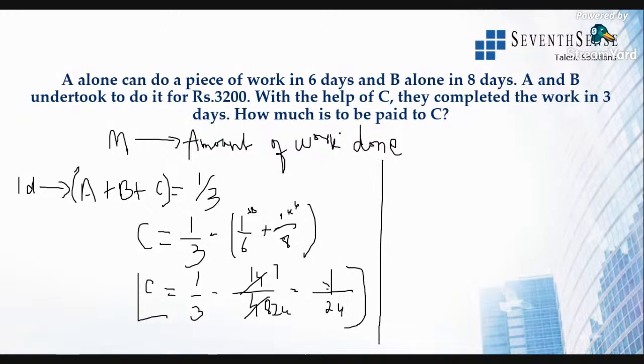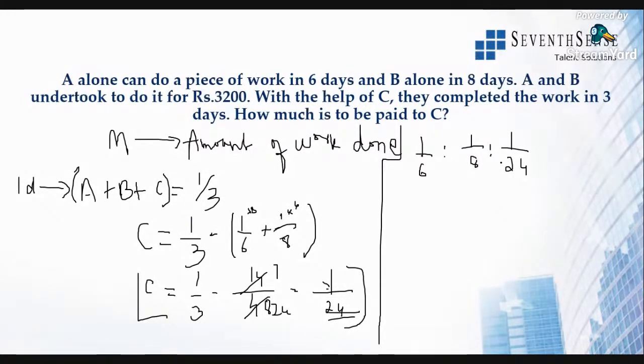Now we know each of their capacity of the work, right? So I told you, amount of work done. The money will be paid with respect to amount of work done. So how much will A do? A can do the work in 1 by 6, the ratio of the work done. So B can do it in 1 by 8. So that is B's capacity, A's capacity. So A does 1 by 6th of the work in one day, B does 1 by 8th of the work in one day. Similarly, C does 1 by 24th of the work. That is, we have got it here, in one day.